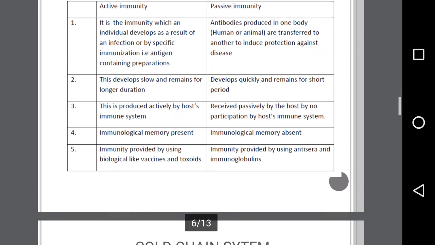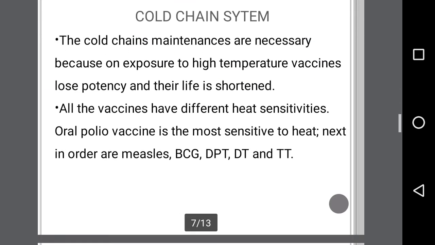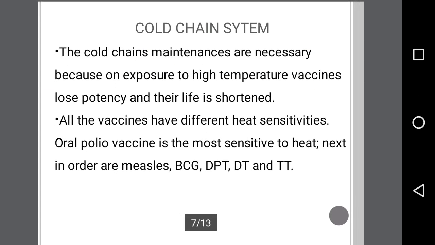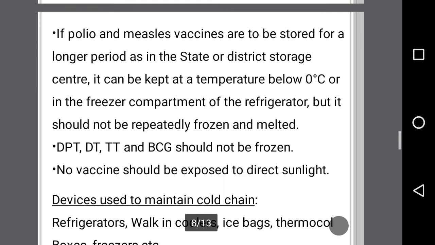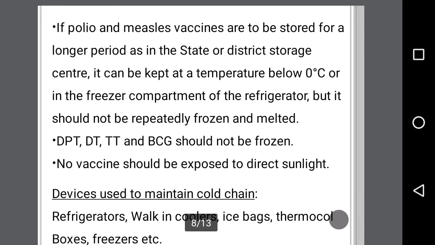Now next we are going to see about the cold chain system. Cold chain maintenance is necessary because on exposure to high temperature vaccines lose potency and their life is shortened. All the vaccines have different heat sensitivity. Oral polio vaccine is the most sensitive to heat. Next in order are measles, BCG, DPT, DT and TT vaccines. If the polio or measles vaccines are to be stored for a longer period, as in the state or district storage center,